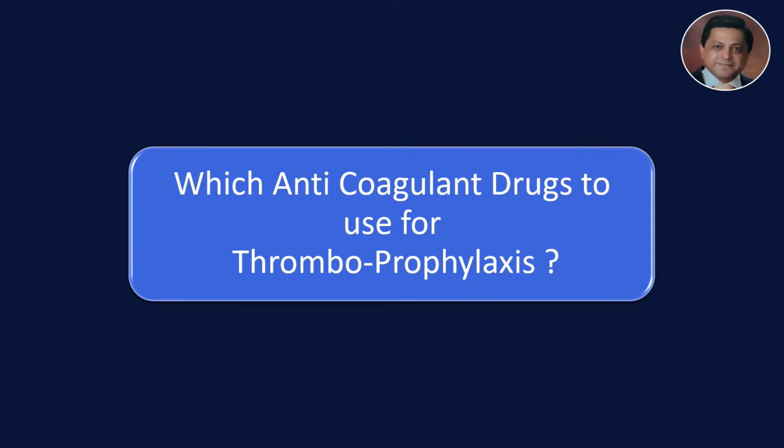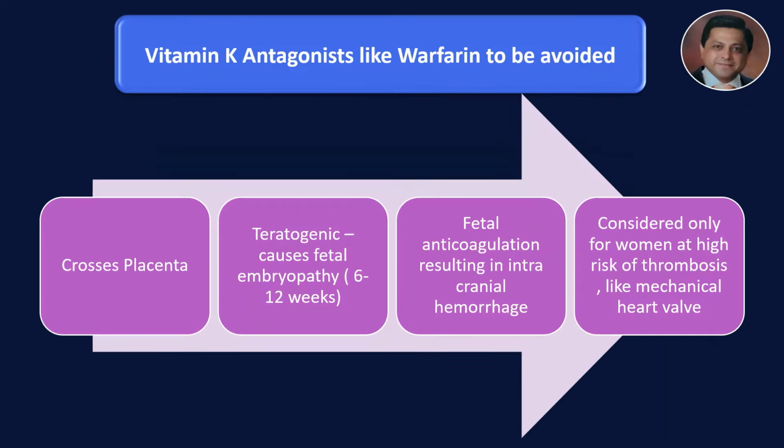Now, which anticoagulant drugs to use for thromboprophylaxis? Vitamin K antagonists like warfarin are to be avoided. We all know that it crosses the placenta, it is teratogenic, fetal anticoagulation can result in intracranial hemorrhage and therefore should be considered only for women at high risk of thrombosis, such as those with a mechanical heart valve.